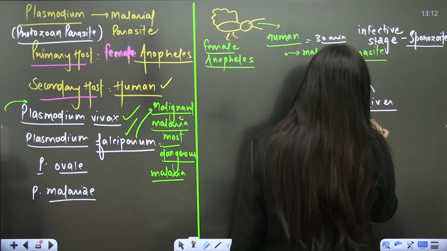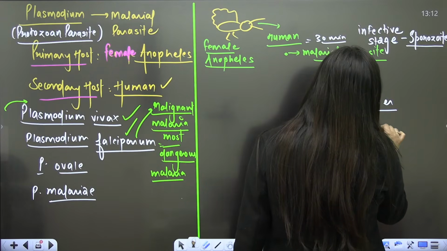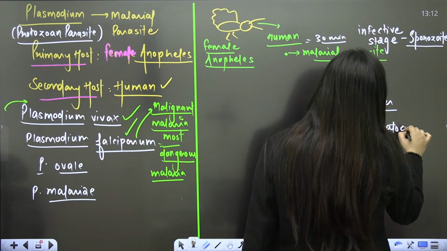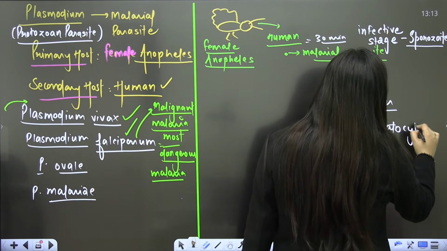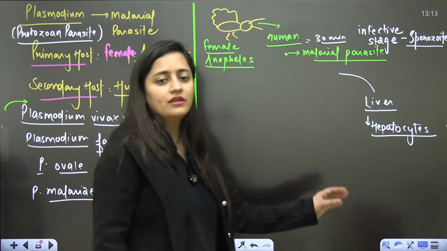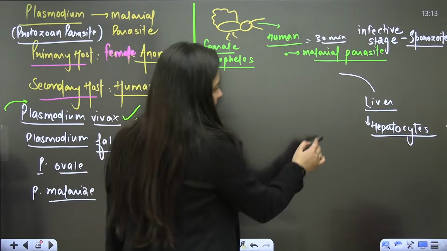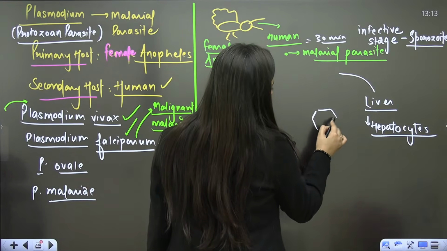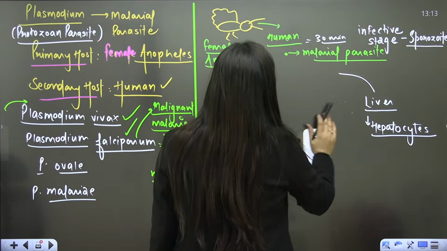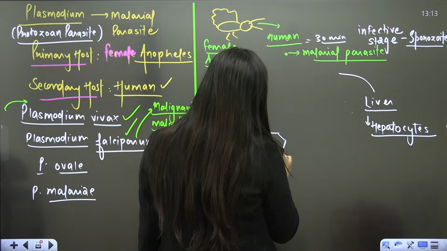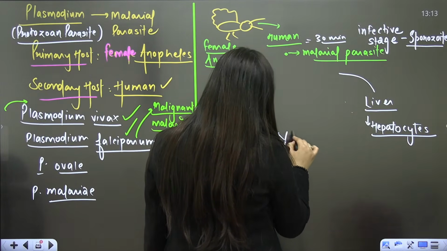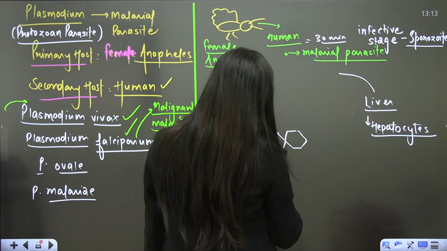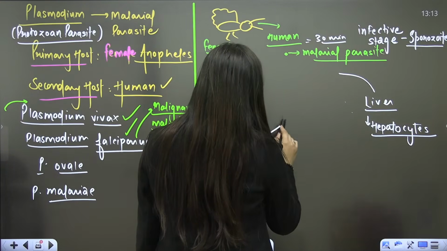Then finally it will find its way to the liver. In the liver, remember, hepatocytes, the hepatic cells, are there. So it will continue its multiplication there in the hepatocytes. Where will it continue its multiplication? There, in the hepatocytes.